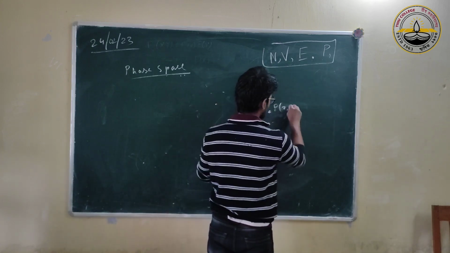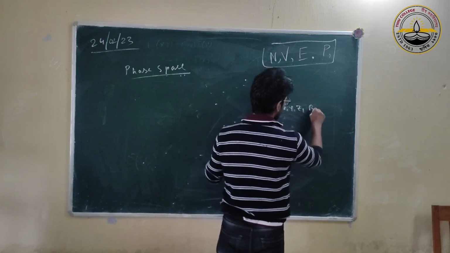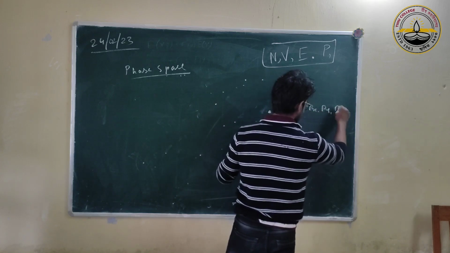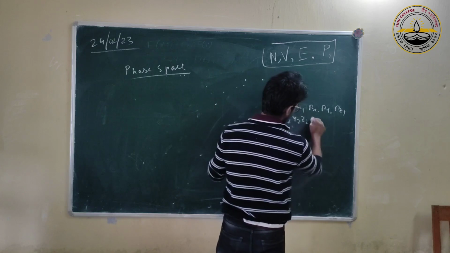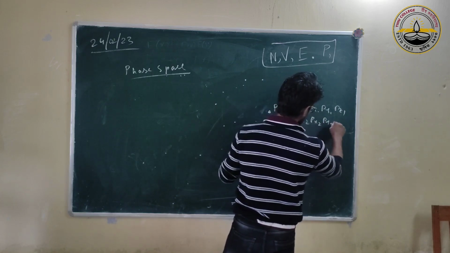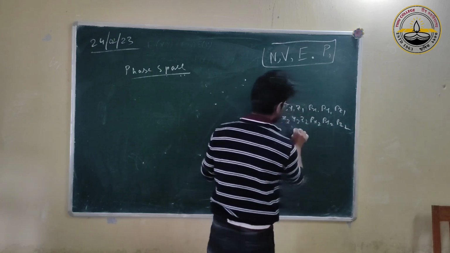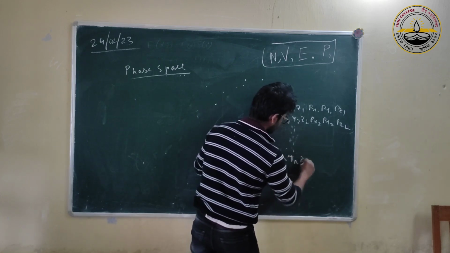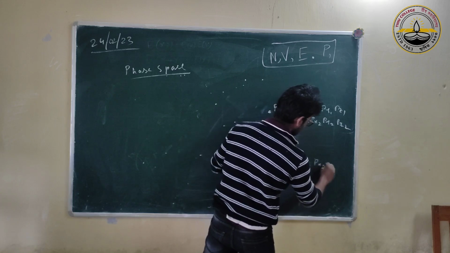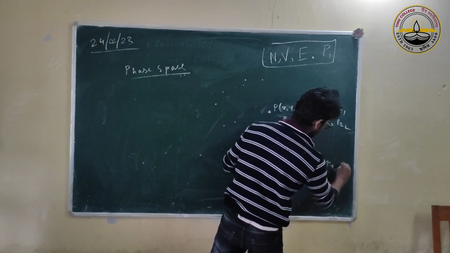Ene ko thakibo? Eta point hobo x1 y1 z1 px1 py1 pz1, x2 y2 z2 px2 py2 pz2, and so on, up to xn yn zn pxn pyn pzn.